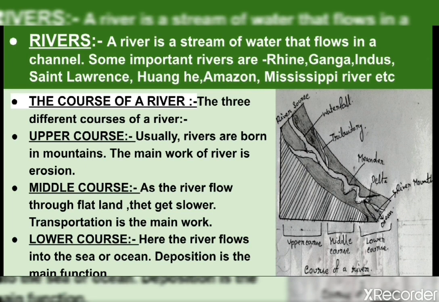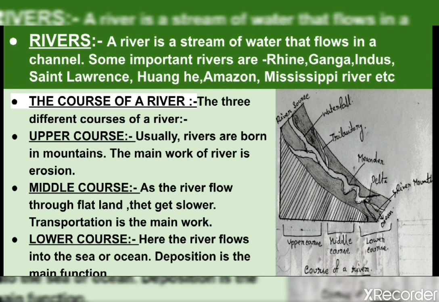Okay, as you see in the mountains, rivers flow very fast, and at this time the river's main work is erosion. The river erodes all the materials on its way. The major types of landforms produced by a river in its upper course are V-shaped valley, I-shaped valley, canyon, waterfalls.